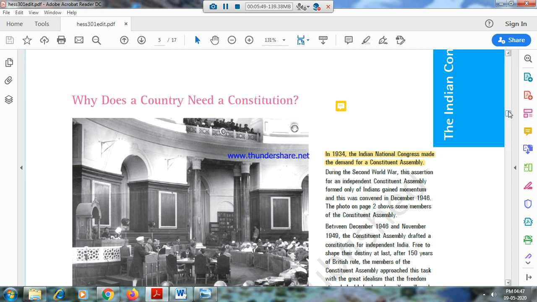Do you know? In 1934, an eminent communist called M.N. Roy proposed the need to have a Constituent Assembly. The need for a Constituent Assembly was first proposed by Mr. M.N. Roy in 1934. In the same year, the Indian National Congress held its annual meeting in Faizpur. In that meeting, the Indian National Congress also proposed the demand for a Constituent Assembly.